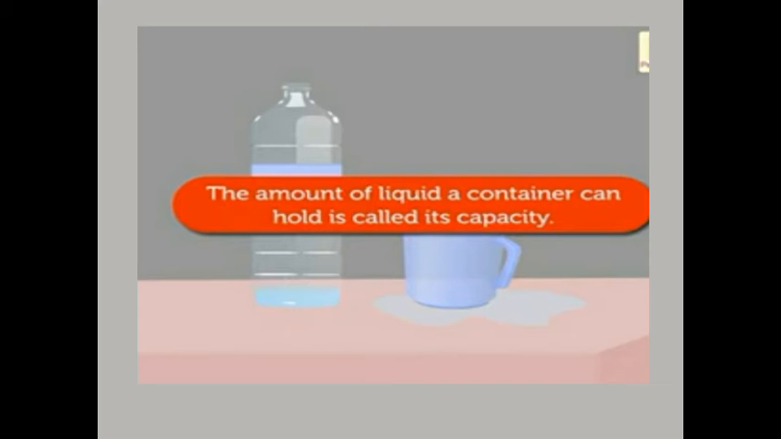The amount of liquid a container can hold is called its capacity. It means this bottle has more capacity than this jar, because when we were pouring the water in this empty container, it overflowed, meaning it doesn't have that much capacity.